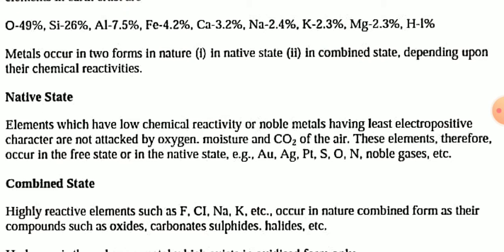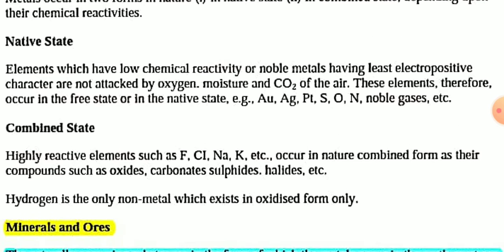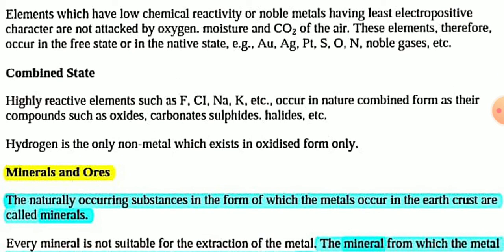Generally, chemically low reactive metals, that is noble metals such as gold, silver, platinum, exist in the free state or native state, while highly reactive metals such as sodium, potassium, calcium exist in combined state in nature. These highly reactive metals exist as metal oxide, metal carbonate, metal sulfide, metal halide, like this.